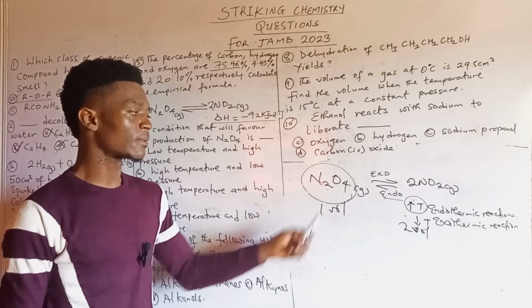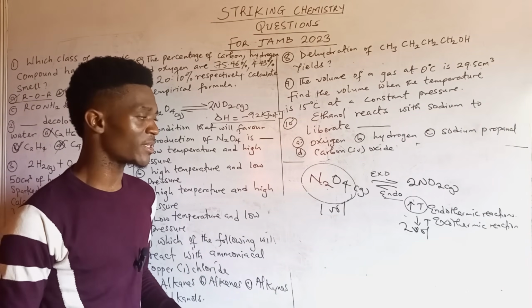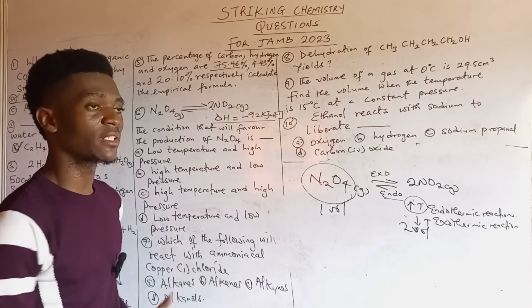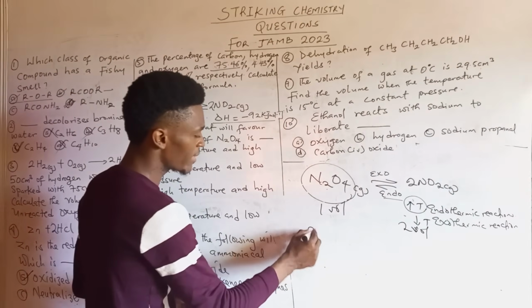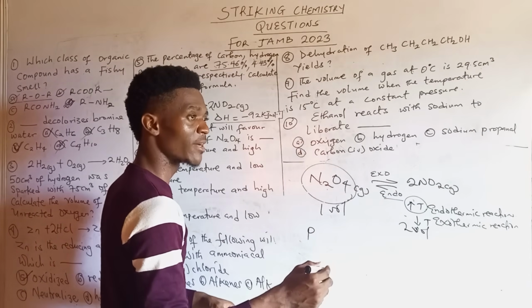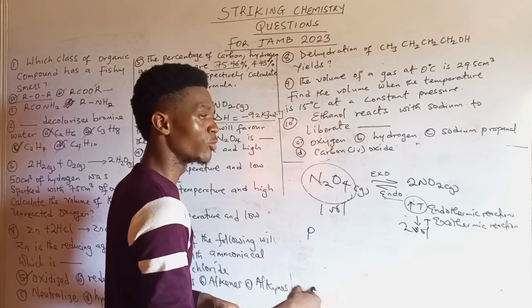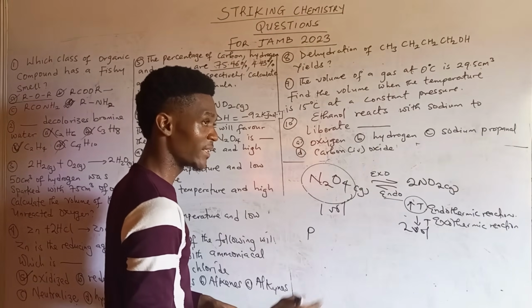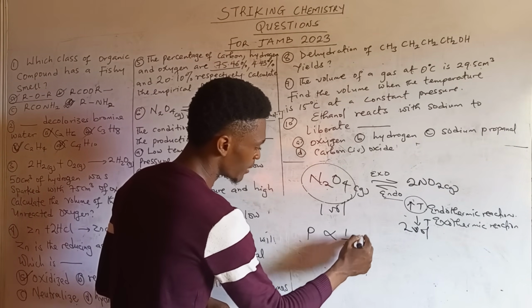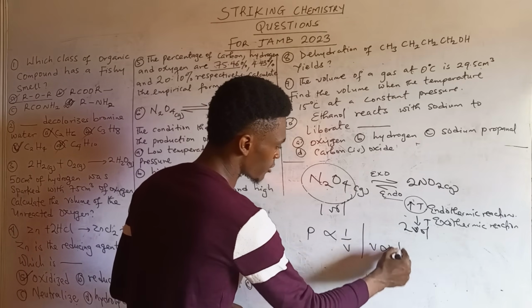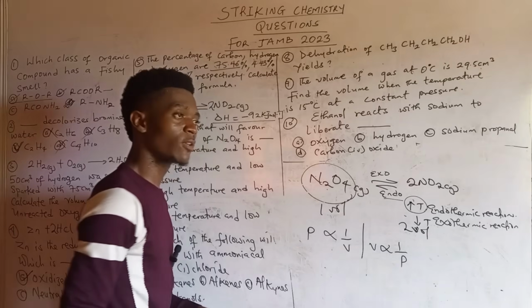So since this reaction obeys the two principles, then it's obvious that it can be affected by changes in pressure. The hint is this. Boyle's law says that the volume of a given mass of gas is inversely proportional to its pressure, provided the temperature remains constant. So it means pressure is inversely proportional to volume, as well as volume is inversely proportional to pressure. So what does this mean?